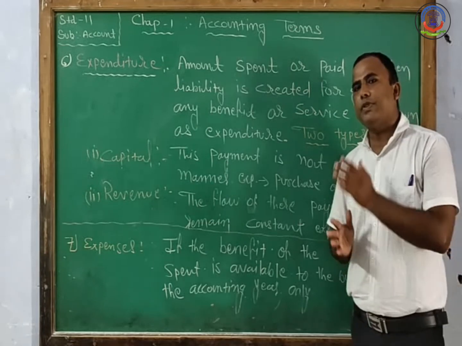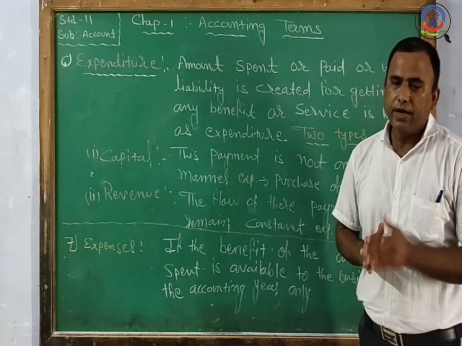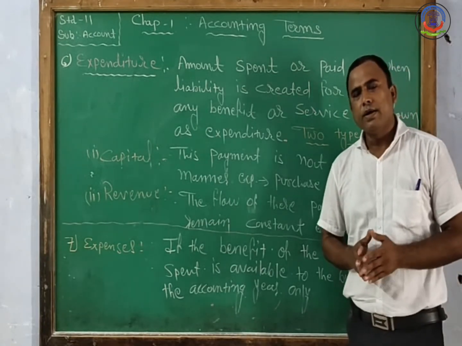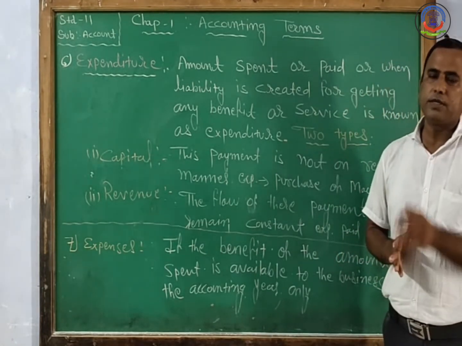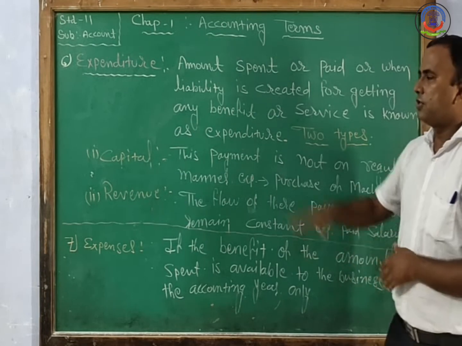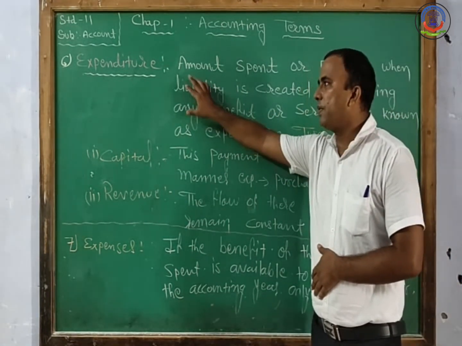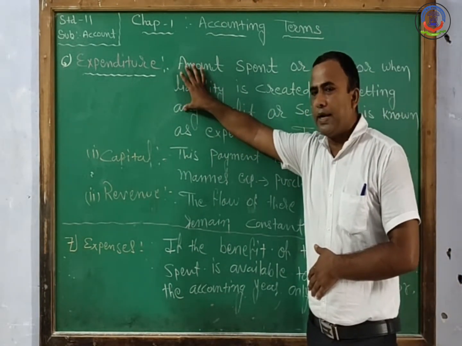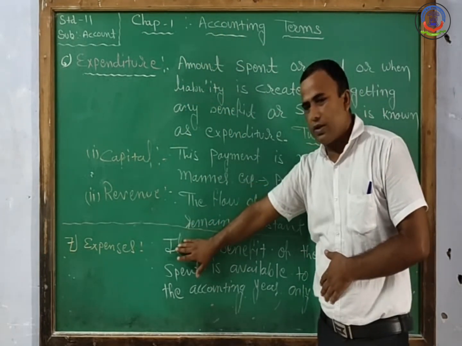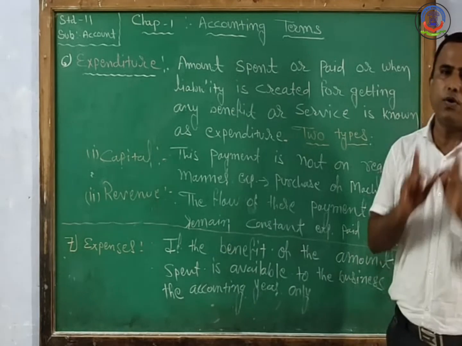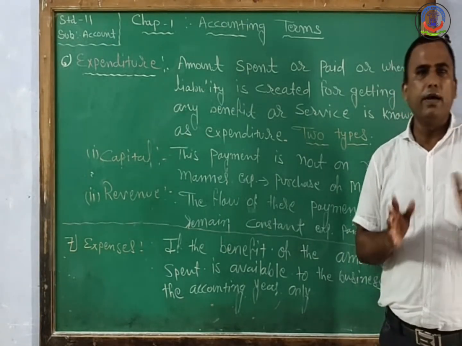Calendar year starts on 1st January and ends on 31st December, and accounting year starts from 1st April and ends on 31st March. So the difference is that in expenditure we get the benefit for a longer future time, and in expense we get the benefit for only one accounting year.